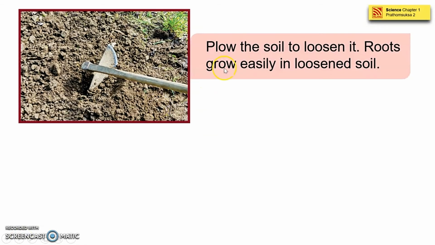So we have to take care of all our plants. Plow the soil to loosen it. Roots grow easily in loosened soil. So if you have a garden or backyard, get the soil and plow the soil. You have to dig it and make it loose so that the roots grow easily in loosened soil.